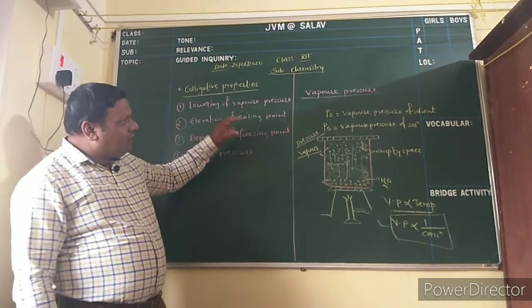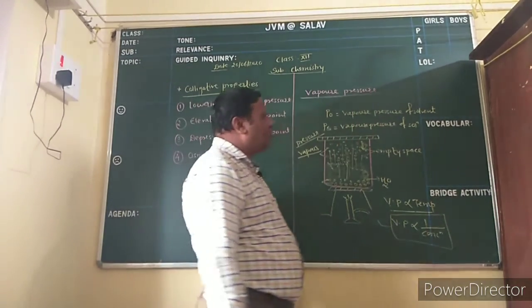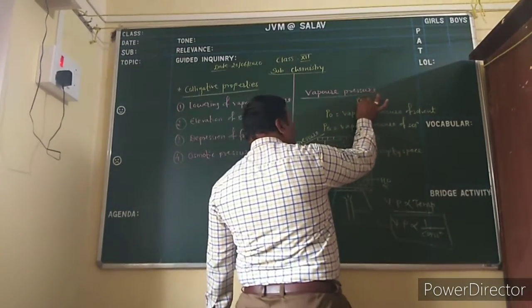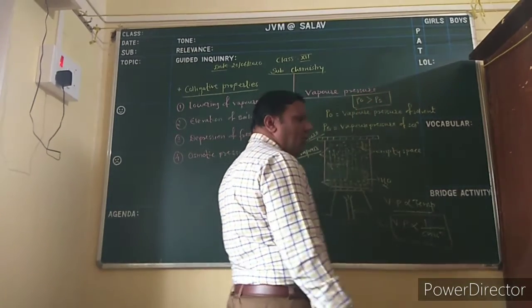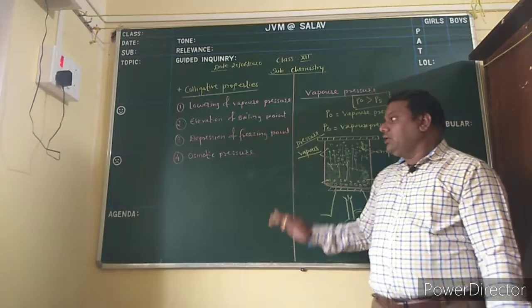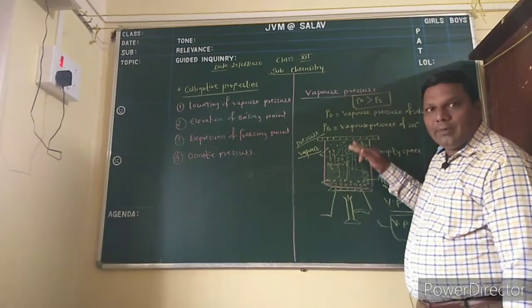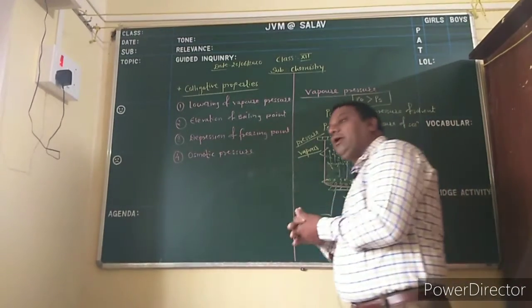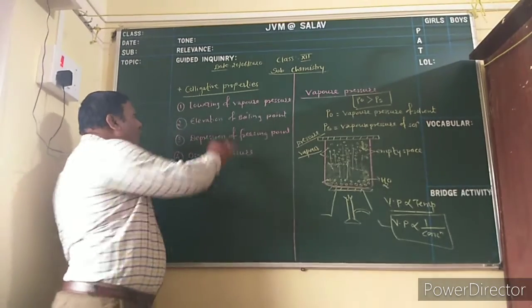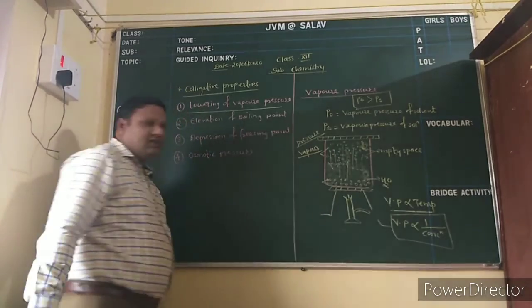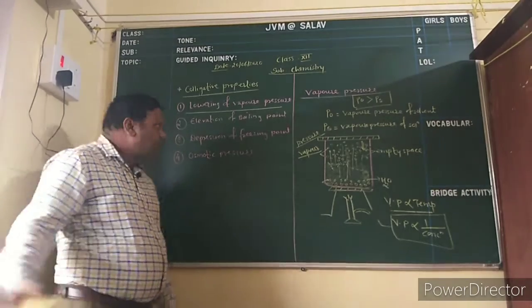So always remember, P0 is the vapor pressure of the solvent and Ps is the vapor pressure of the solution, and P0 is always greater than Ps. Why? Because in the vapor pressure of the solvent, only solvent particles are there and all the space is occupied by solvent particles, but in the solution some space is occupied by solute. Is it clear? Okay. Now we discuss lowering of vapor pressure, one by one. What is the meaning of lowering of vapor pressure?